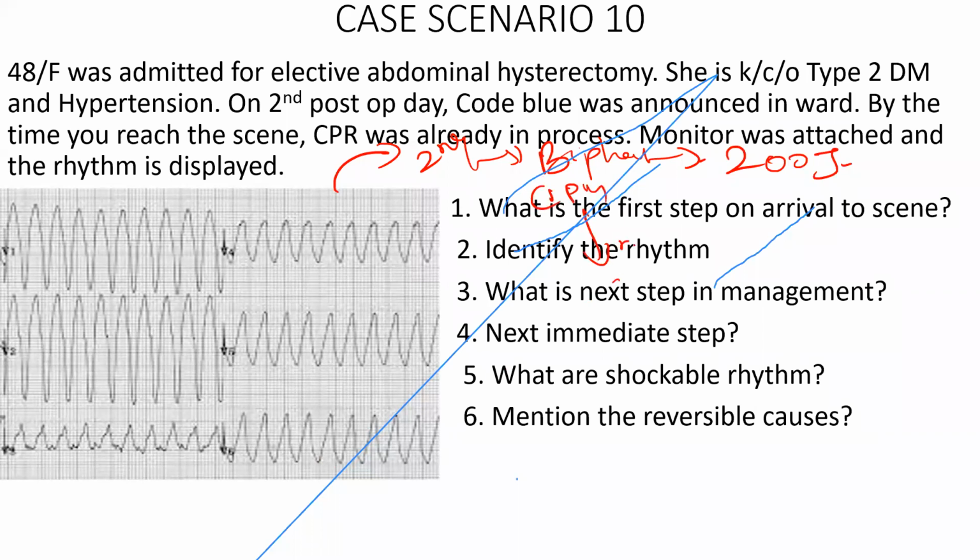After 2 minutes again, you're checking the rhythm. Again, it is the same rhythm. What do you do? I'll give a third shock, sir. Okay, you're going to give a third shock. In addition to that, what else should you do?